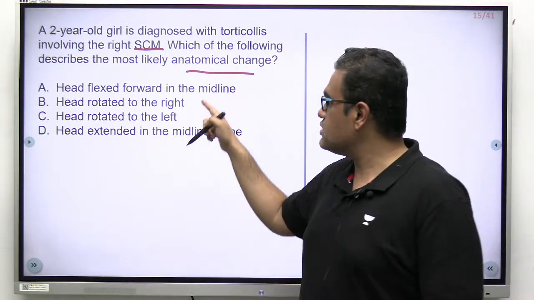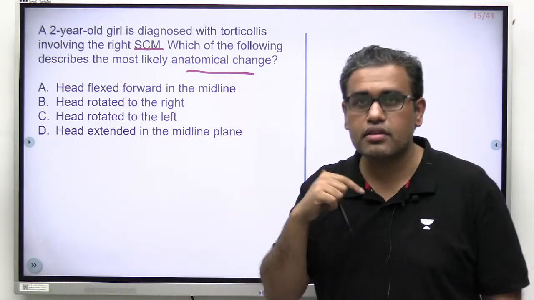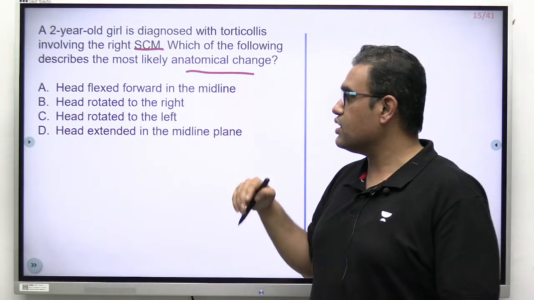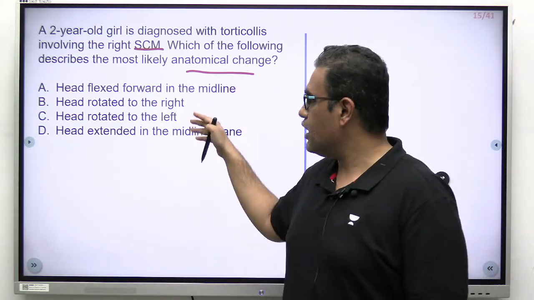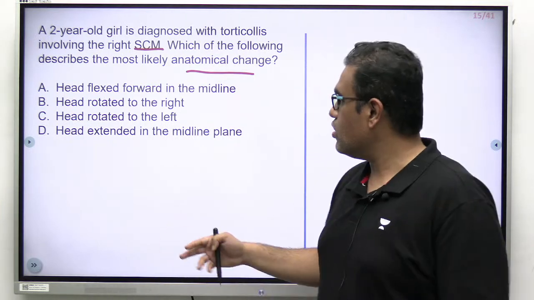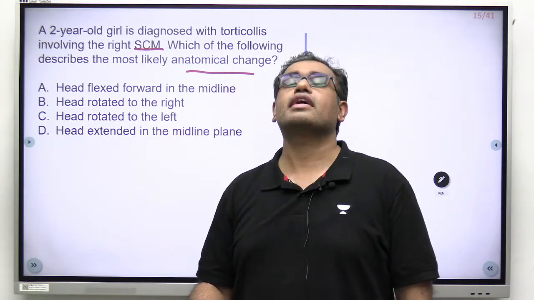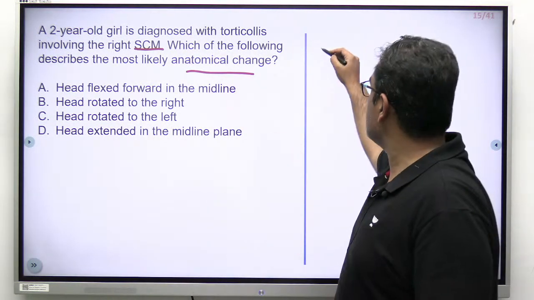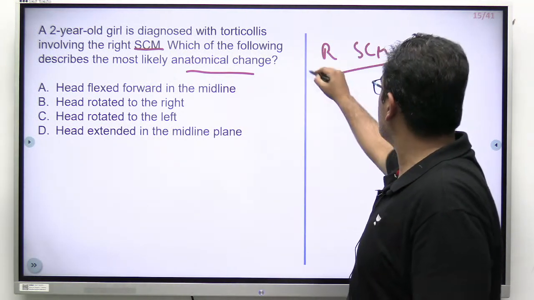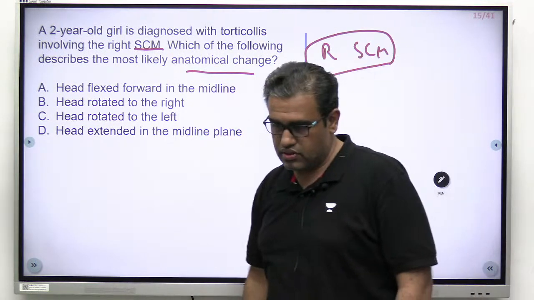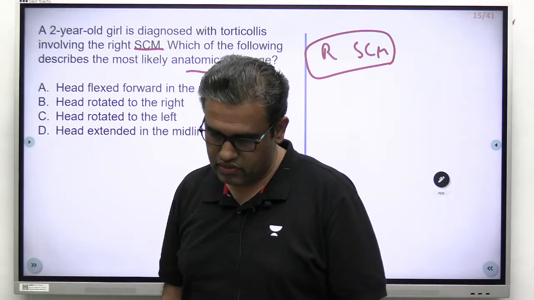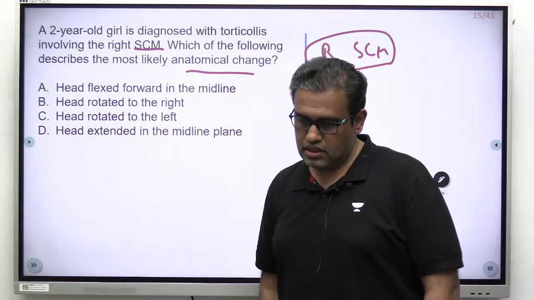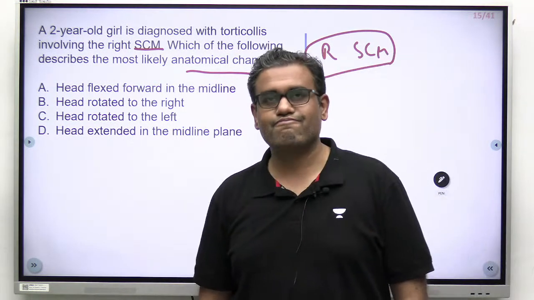Options are head flexed forward in the midline, head rotated to the right like this, head rotated to the left like this, or head extended in the midline plane. Extension, flexion, rotated towards the right, rotated towards the left. Problem is in the right side SCM, torticollis. What do you think is the correct answer over here? You're waiting for your options. C's and B's are coming till now.